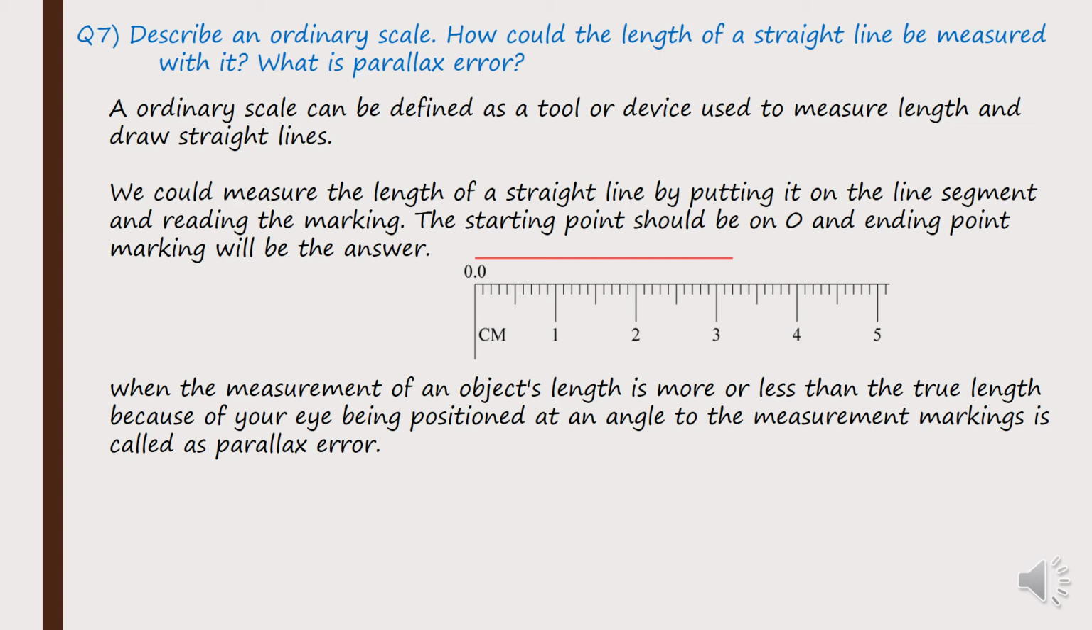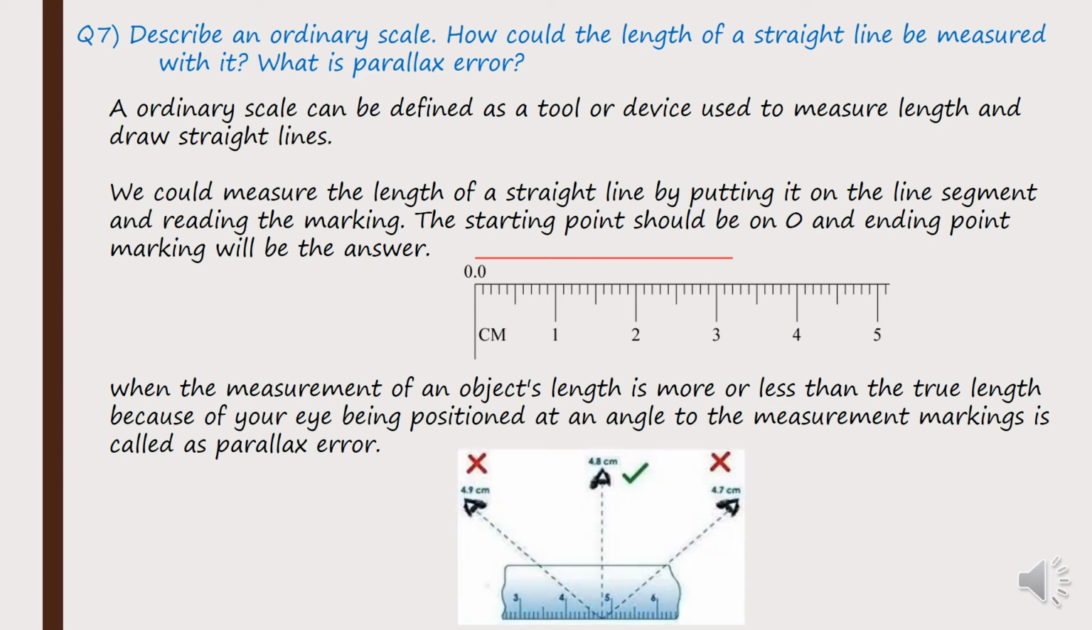Next, what is a parallax error? A parallax error is when the measurement of an object's length is more or less than the true length because of your eye being positioned at an angle to the measurement's marking. Okay, so you have a scale, and you have a length. There is a point there which we are marking.